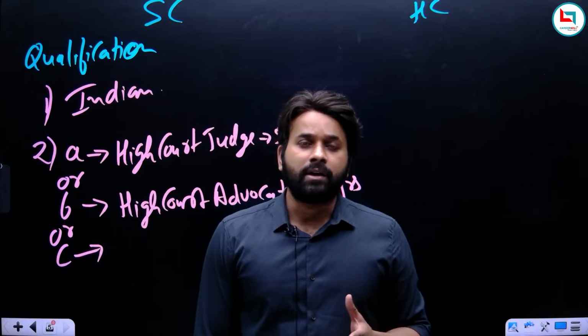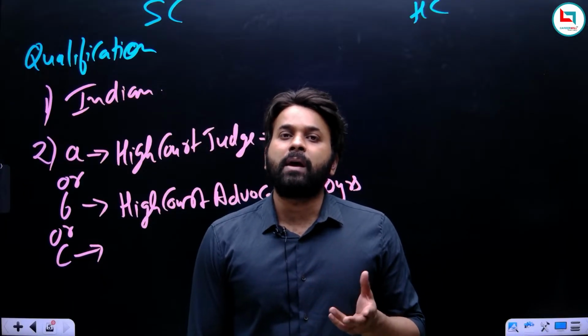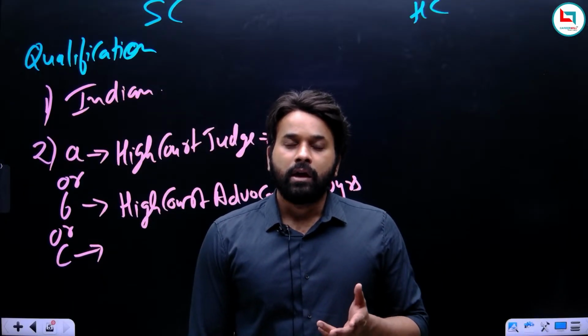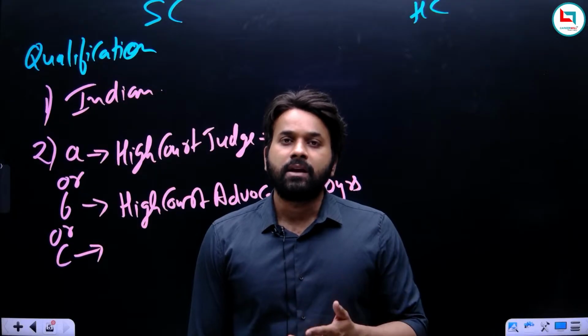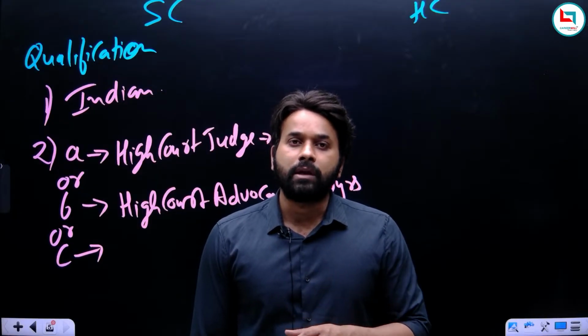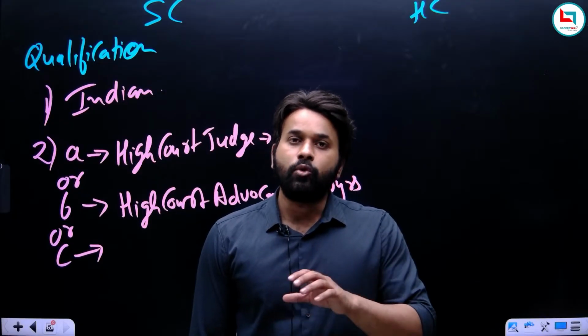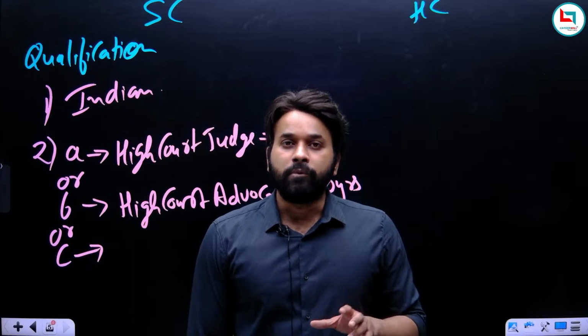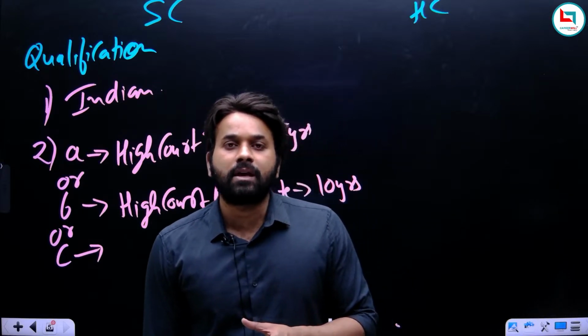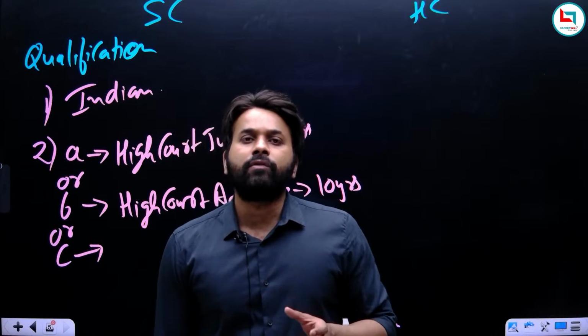See, who is an advocate? An advocate is a person who has cleared the bar council examination. In order to fight a case in the court, you have to clear the bar council exam. Then only you will get the license, and then you can fight the case in the court. Before clearing the bar council exam, you are just a lawyer having a degree of LLB.